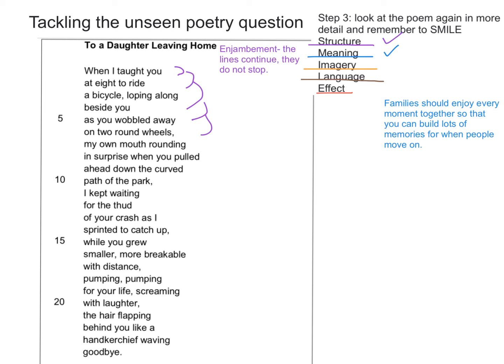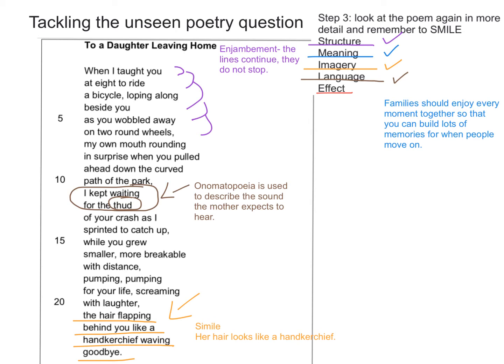Now we need to have a look at what imagery we can find in the poem. The image that I've picked out for us is a simile. The hair flapping behind you like a handkerchief waving goodbye. Now we need to find something to do with the language of the poem. Now an example that I've picked out for us is in the middle of the poem, I kept waiting for the thud. Now in this example, onomatopoeia is being used, and it's being used in the word thud because that's the noise of the crash that the mother is expecting to hear.